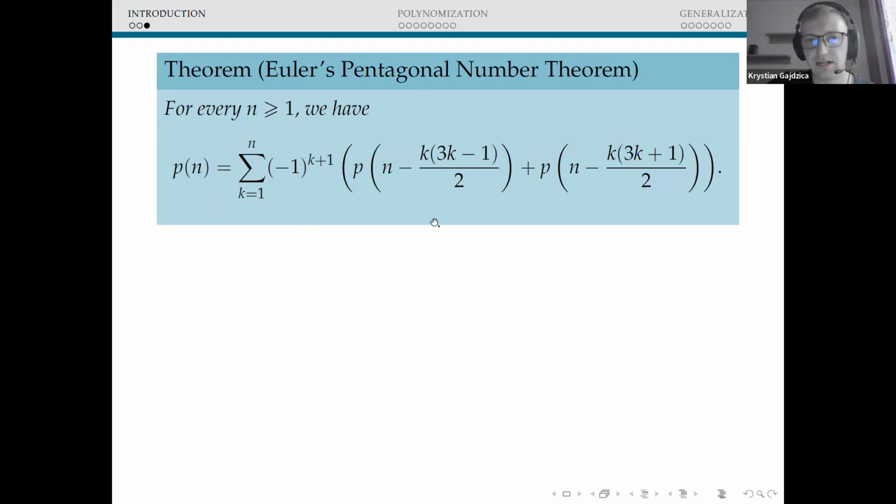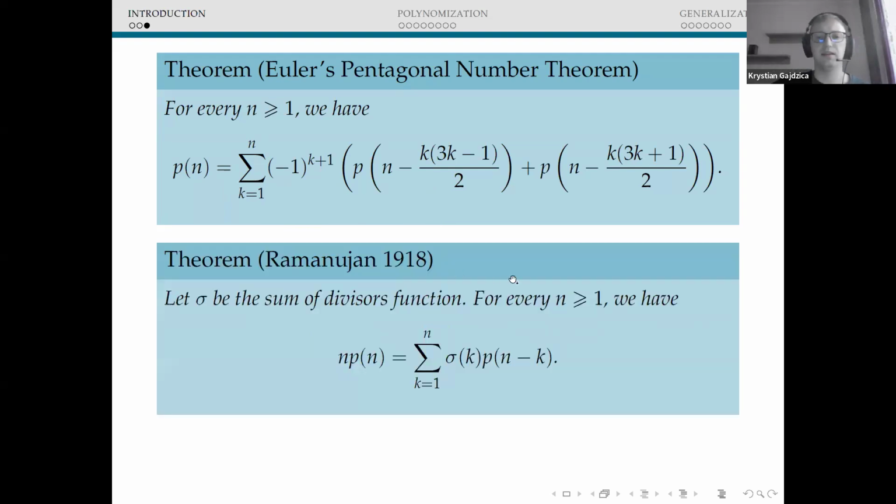For instance, there is a result due to Ramanujan from 1918 stating that p of n is equal to 1 over n times the sum over k from 1 to n of sigma of k times p of n minus k, where sigma is the sum of divisors function. There are a few proofs of that equality.